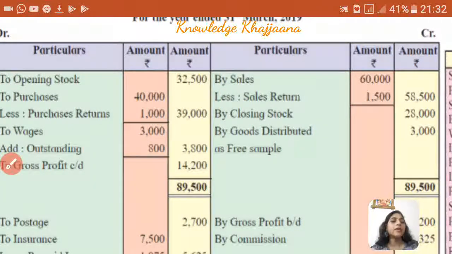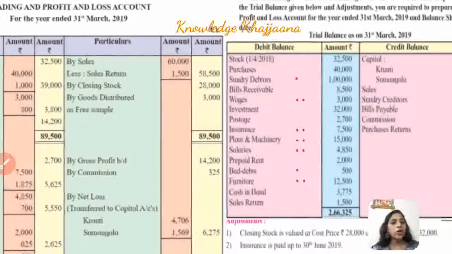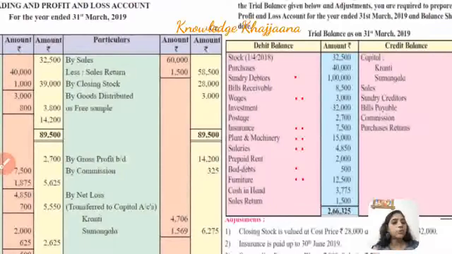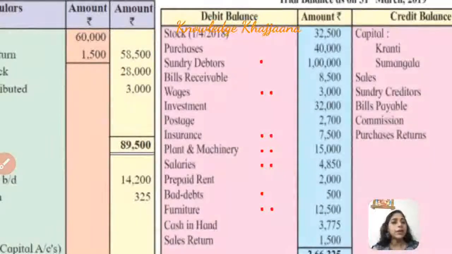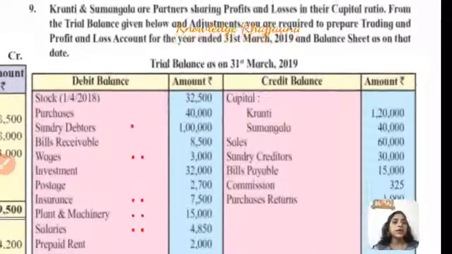sales. It is assumed that you have read the problem and the adjustments, and you remember that there is only one adjustment on sales. There are no unrecorded sales in this case. So you can leave one line for sales, and on the second line write less sales return. Next, with this you have completed recording of the items given on the debit side of the trial balance. Let's move to the items given on the credit side of the trial balance.